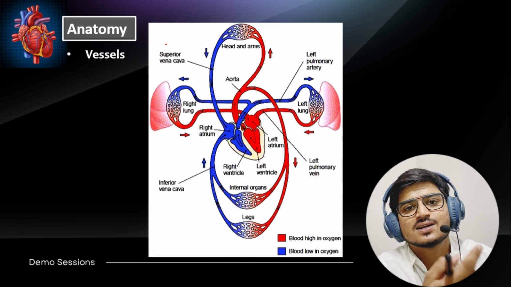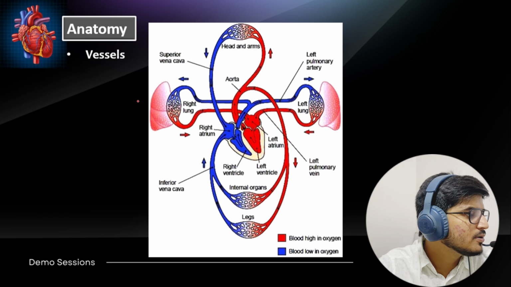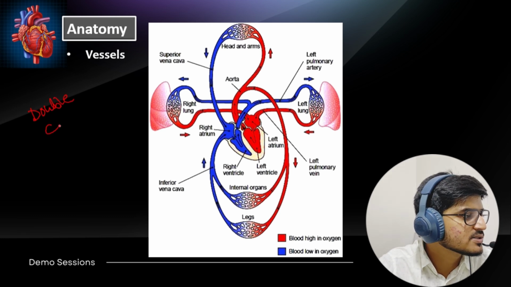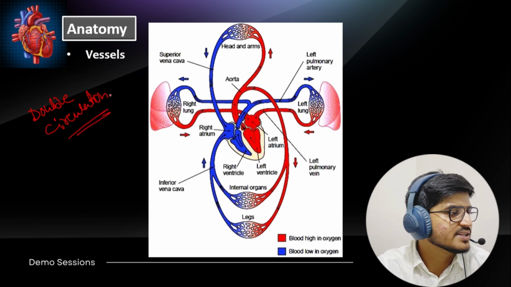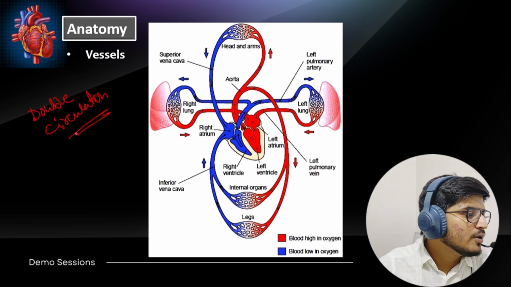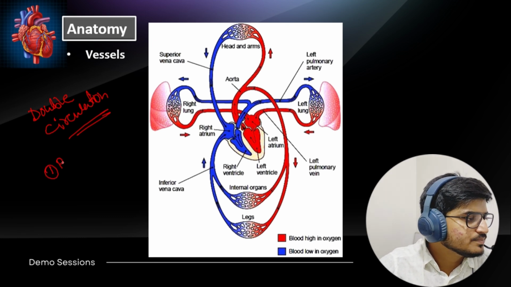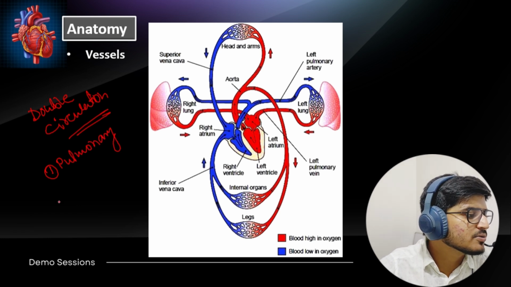So we saw double circulation. A very interesting point, double circulation, an important subtopic of this chapter. But in this lecture, it will not be possible to cover all these things. But what exactly is double circulation? One is the pulmonary circulation. Second is the systemic circulation.